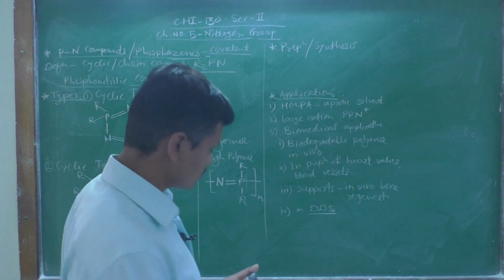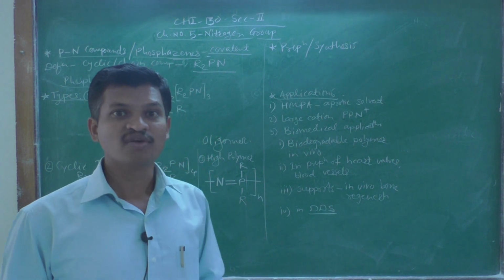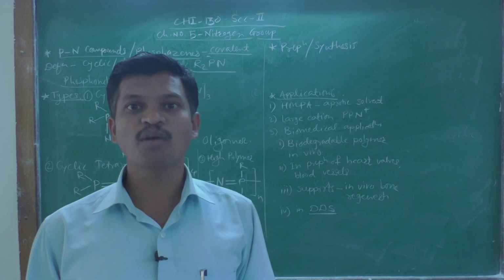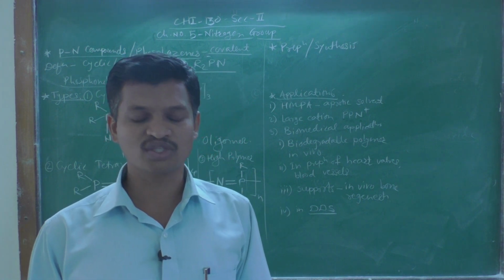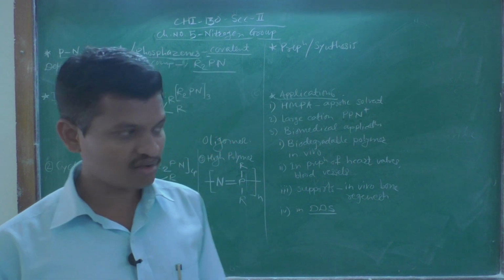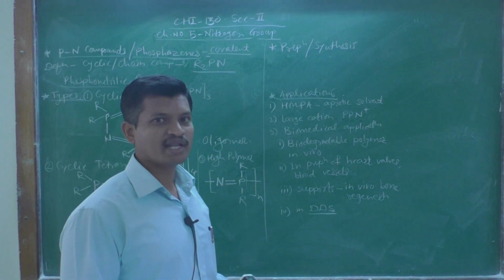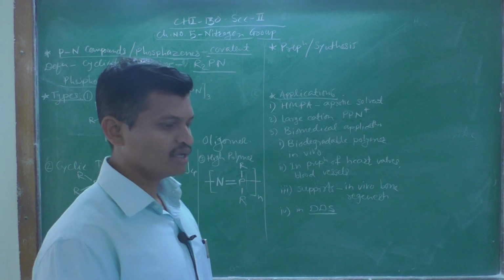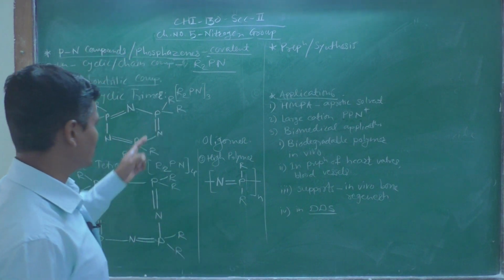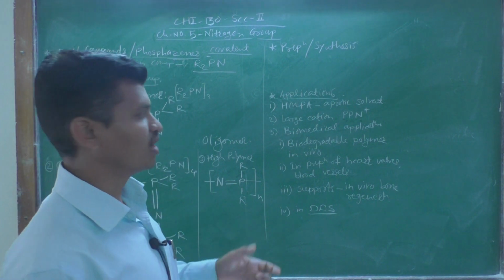The reaction is also very simple: when we combine phosphorus pentachloride, that is PCl5, with ammonium chloride, that is NH4Cl, at a temperature of 130 degrees, we get dichlorophosphazene derivatives, either trimer or tetramer depending on the value of n.